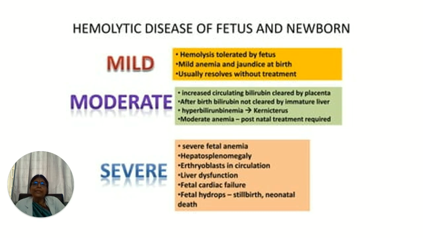Then what is the moderate form? Moderate is increased circulating bilirubin. As long as the fetus is in utero, the bilirubin is taken up by the placenta and cleared by the maternal circulation. Whereas after the fetus is born, the fetus does not have a mature liver, and this causes hyperbilirubinemia, leading to kernicterus, because the immature liver of the newborn cannot clear the bilirubin. Then moderate anemia which is present can be treated postnatally. These are the moderate effects.